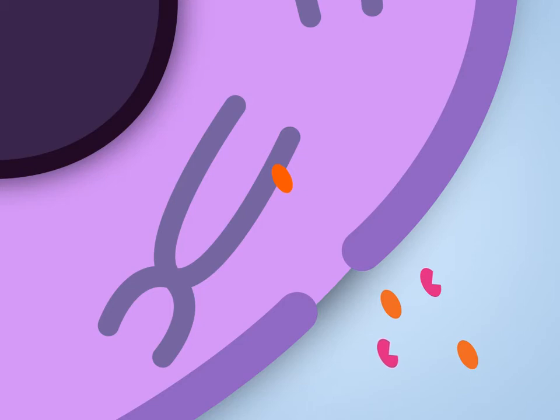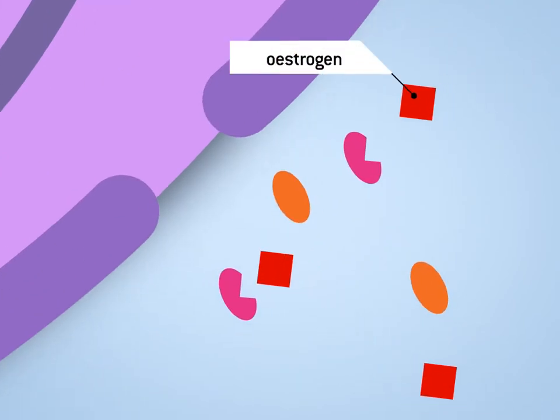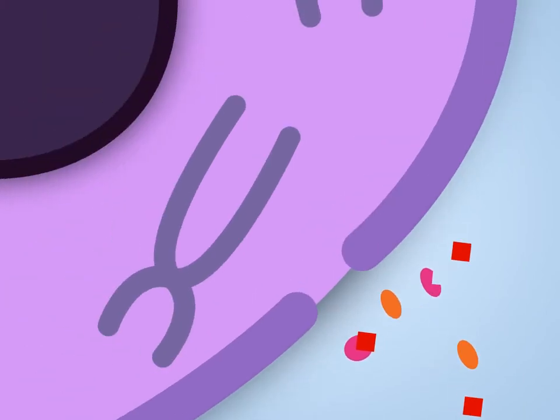Some transcription factors are regulated by hormones, meaning that until the transcription factor has been activated by the hormone, it cannot bind to DNA. Hormones like estrogen are lipid-soluble and so easily pass through the cell membrane. Once inside the cell, estrogen binds to a receptor site on a transcription factor, changing the shape of the molecule and activating the DNA binding site. Now, when this transcription factor enters the nucleus, it can bind to a specific site of DNA and initiate transcription.